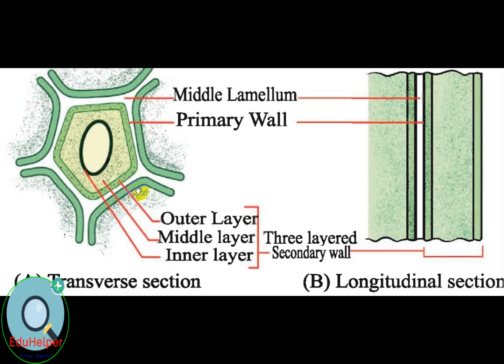And then the secondary cell wall or secondary wall. It is a thick layer, 5 to 10 micrometer, formed inside the primary cell wall after the cell is fully grown. It is not found in all cell types. Some cells such as the tracheid or tracheid fiber possess a secondary wall containing lignin, which is strengthening and waterproofs the wall. The cells of vascular tissue have no secondary cell wall.